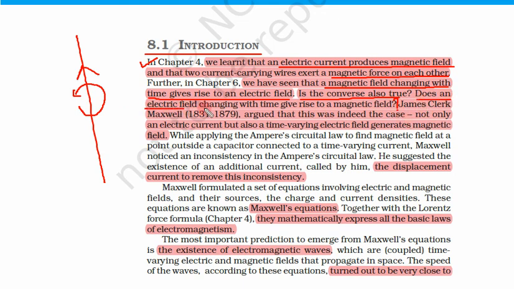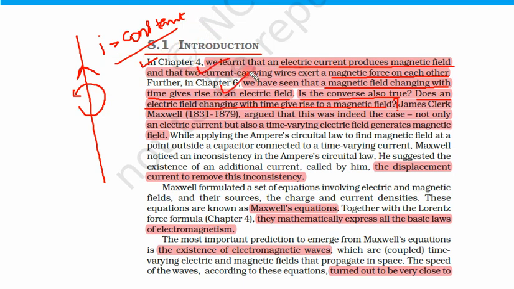First case: if current is flowing, that does not mean the current is changing. Current can be constant. So a constant or flowing current gives rise to a magnetic field, that we learned in chapter 4.